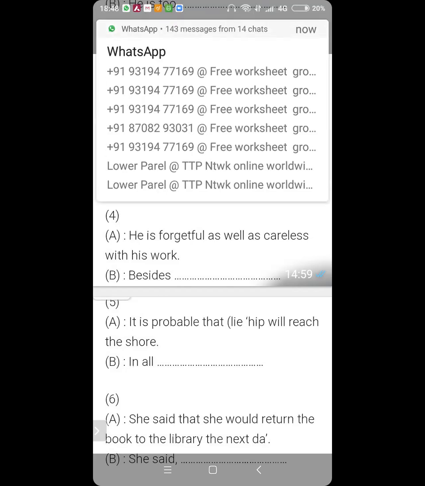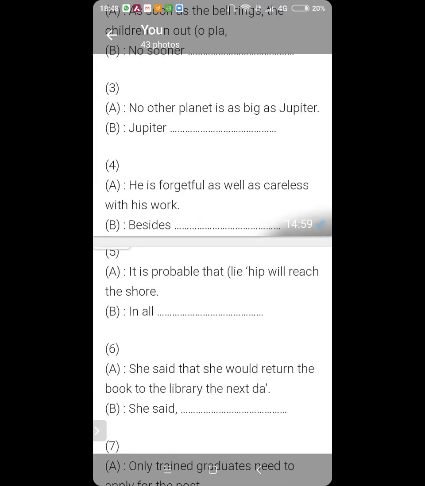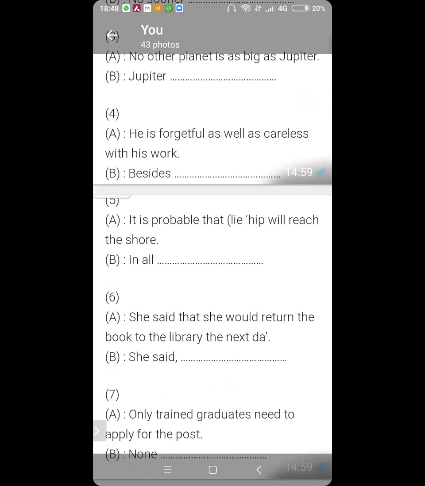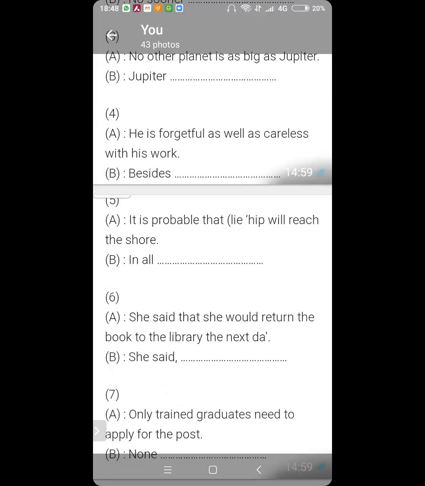Now, Kartike, number 5. It is probable that the ship will reach the shore. In all probability, the ship will reach the shore. No need to use the first the. In all probability, comma, the ship will reach the shore.